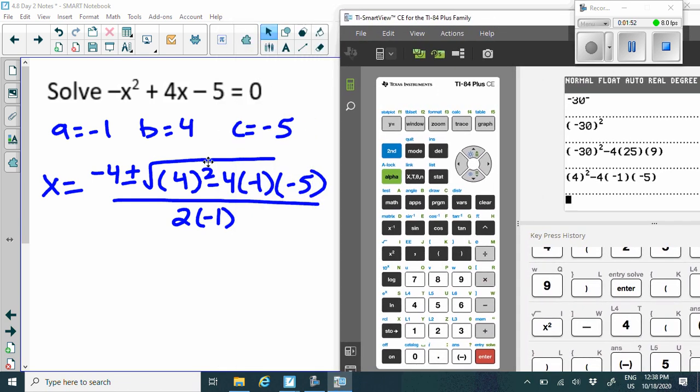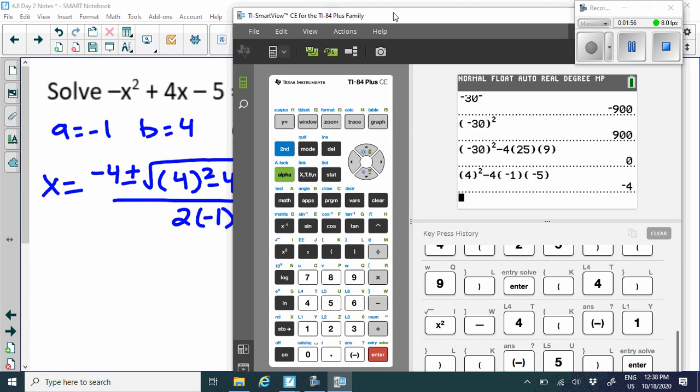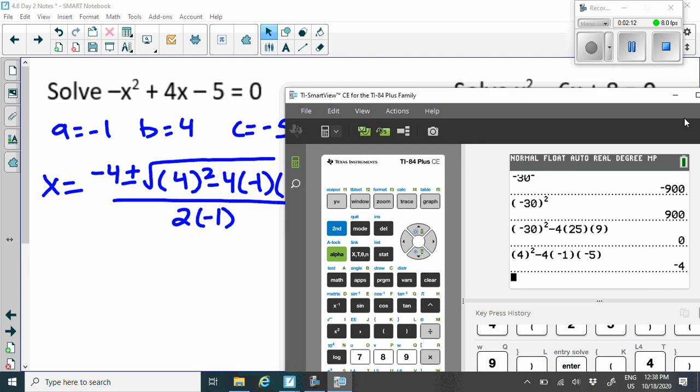Remember, what's underneath the square root, that is actually our discriminant. So we have the discriminant of -4. How many solutions and what type are we going to get here? Hopefully, you said that we're going to have 2 imaginary solutions or complex solutions. So let's see if we get that, and hopefully we do.